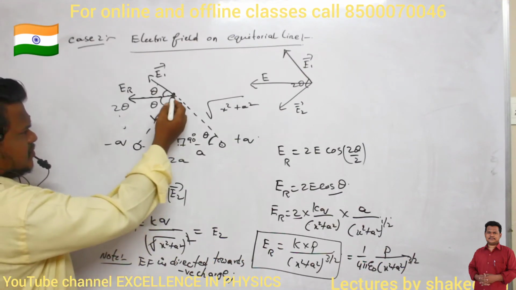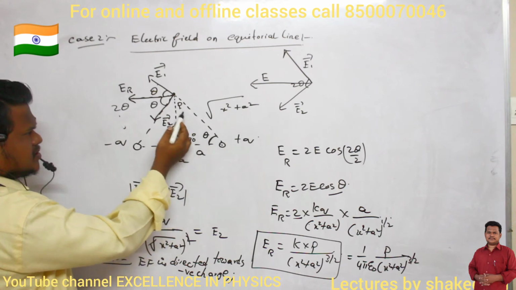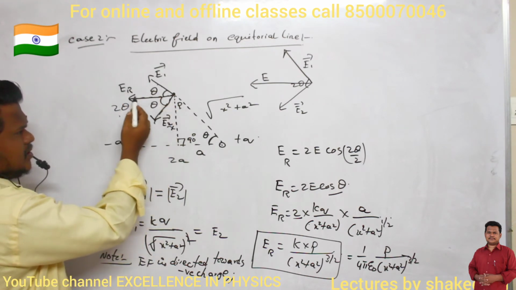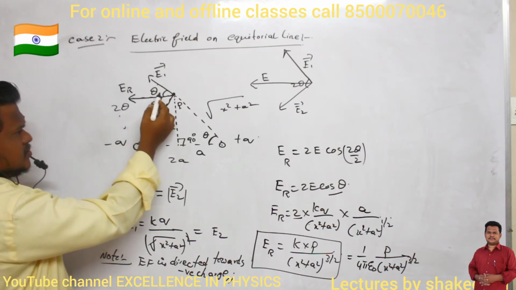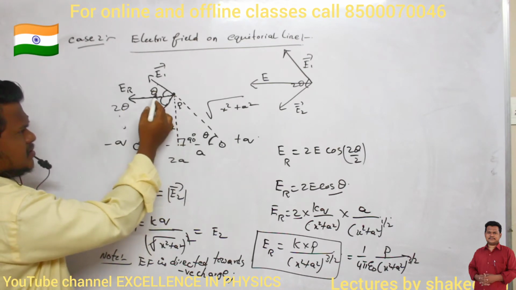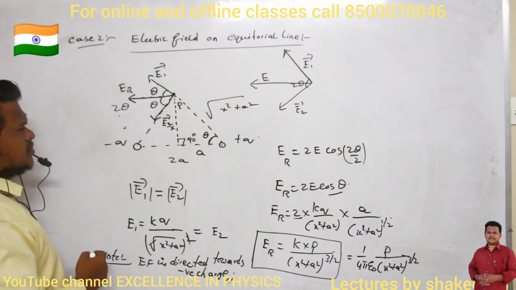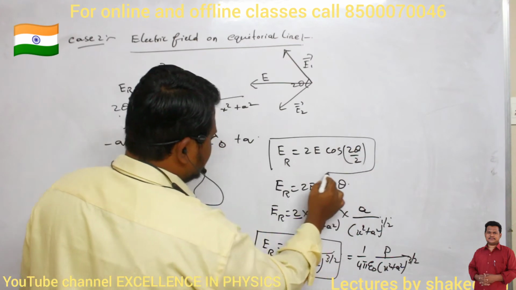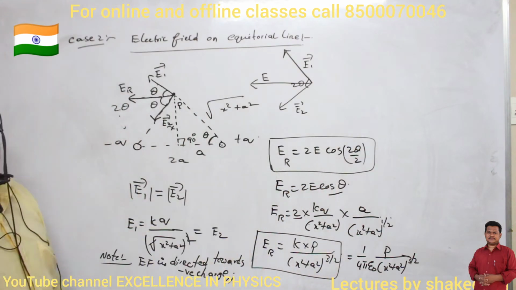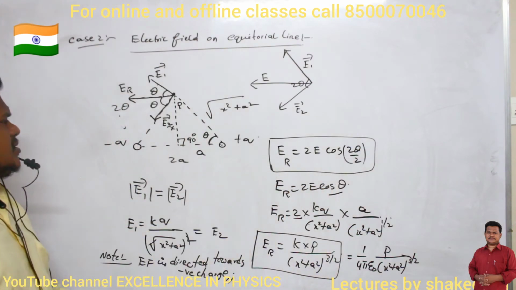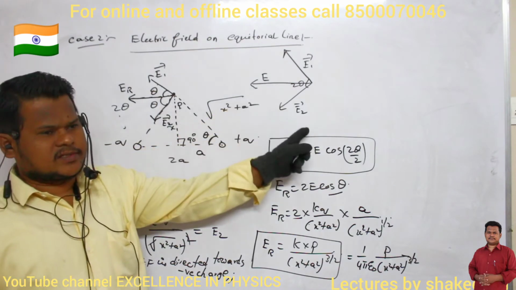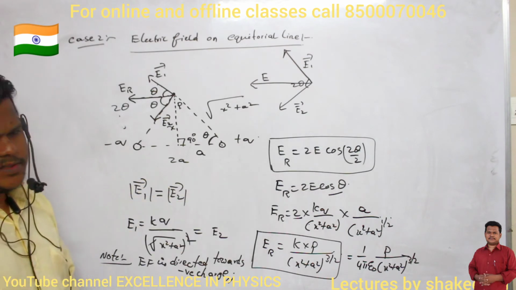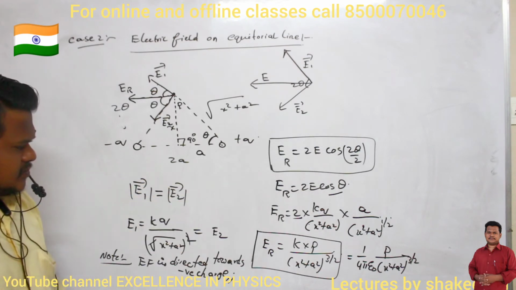So this is the direction of the electric field due to the negative charge. This is the direction of the electric field due to the positive charge. And the magnitudes are equal. So the resultant electric field will be this one. If this angle is theta, then the angle between them becomes 2 theta. If magnitudes are equal, then this is the method of calculating the resultant electric field: 2E cos theta by 2. Here theta is the angle between these two vectors. The angle between the two vectors is 2 theta, so 2 theta by 2 is theta.